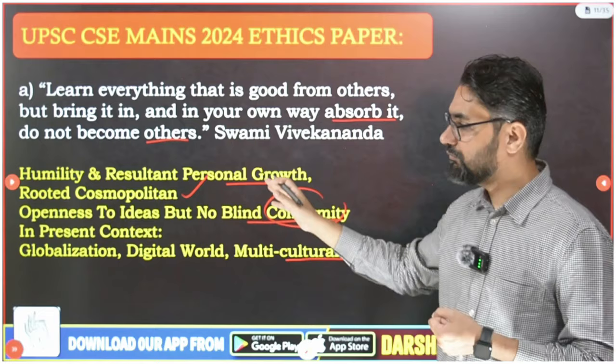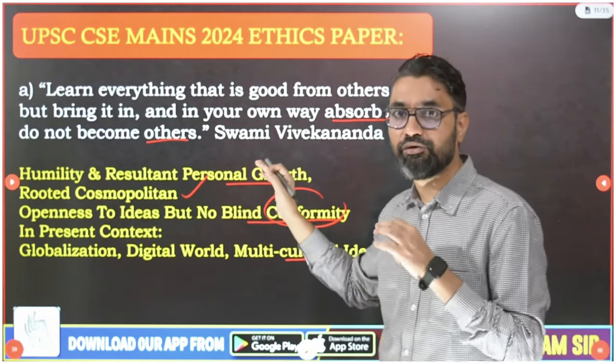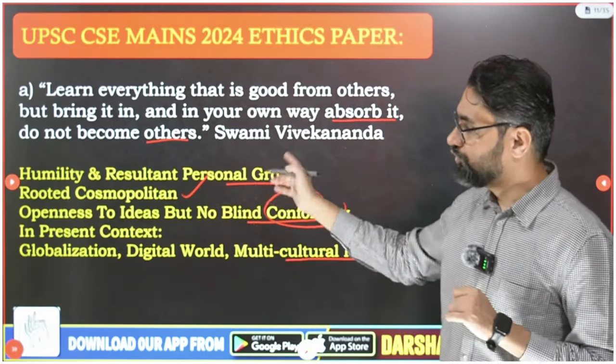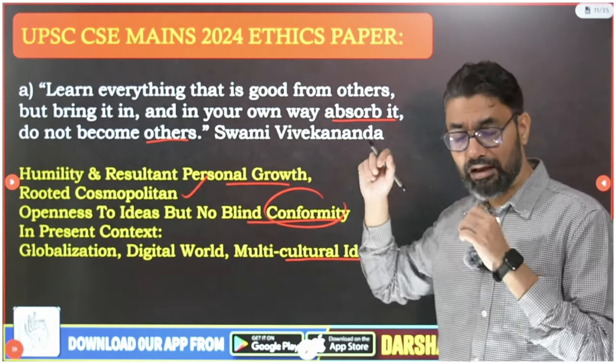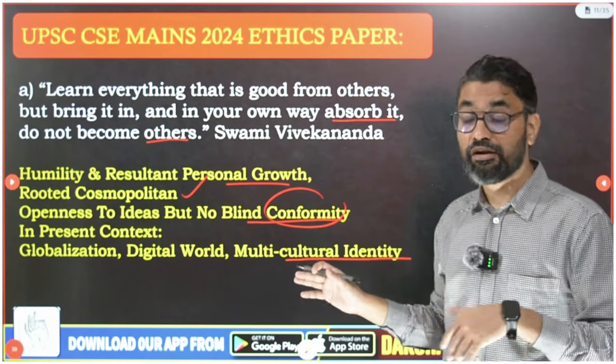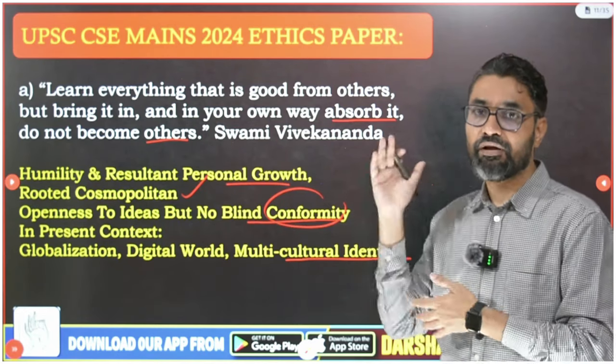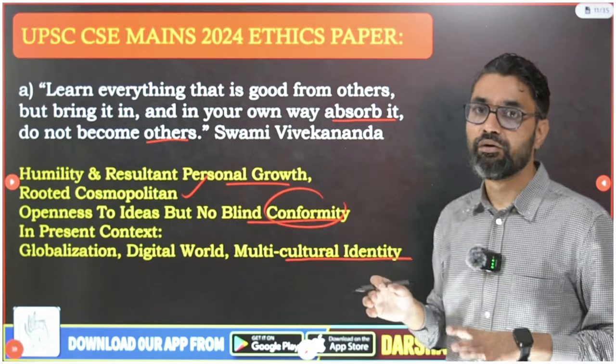So it is a very easy quote, but the answer should be qualitatively better. And if you want that, you need to use such value loaded terminologies. In my app classes, I use a hell of a lot of such value loaded terminologies, and I also ask students to make their own list of value loaded terminologies to get very good marks.